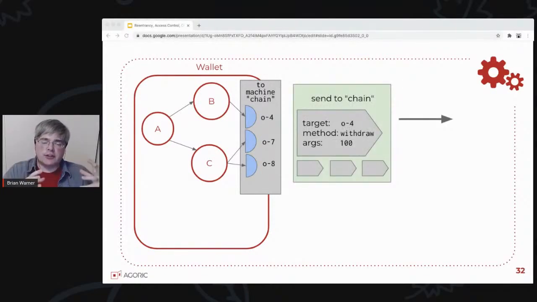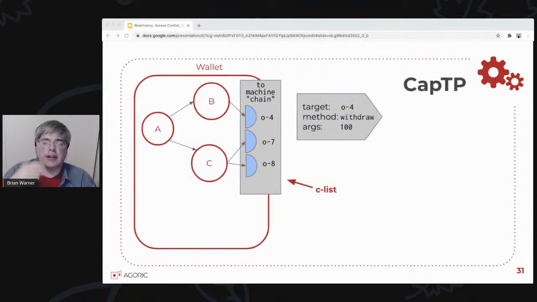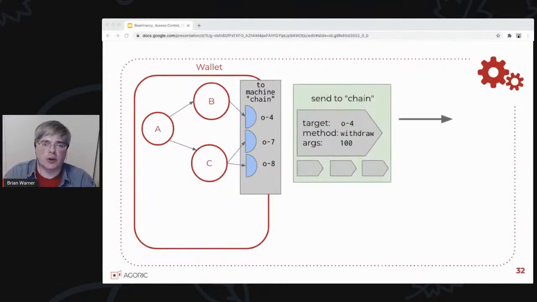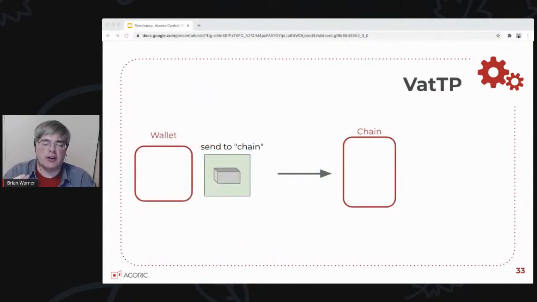So those messages are bundled up with any other messages being sent to the same machine, and serialized into a bunch of bytes. And those bytes now need to be sent to this machine in a provable way. And this hands it off. So this layer was called CAP-TP, the Capability Transport Protocol. Once we have these bytes, we hand them off to a different layer called VAT-TP.